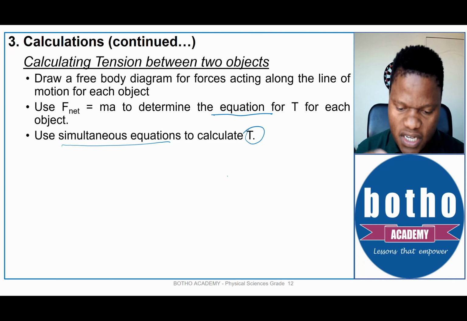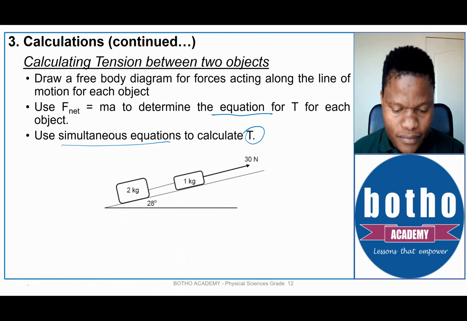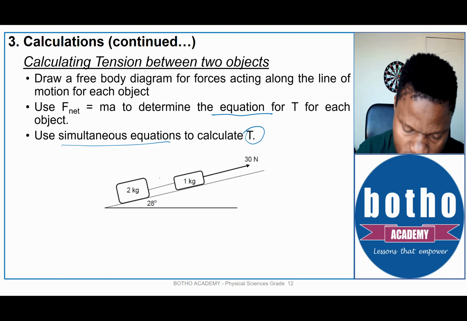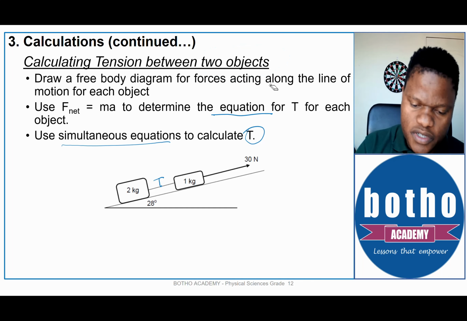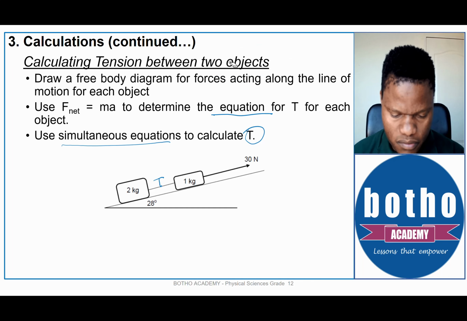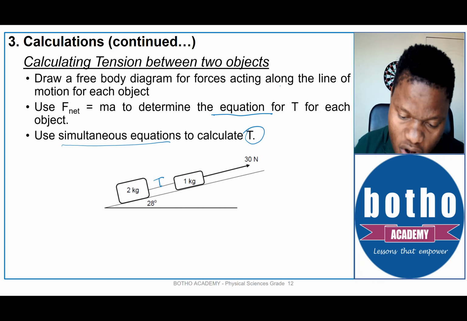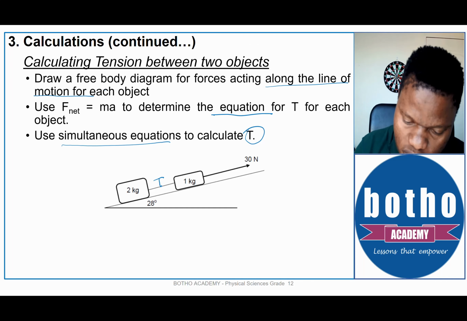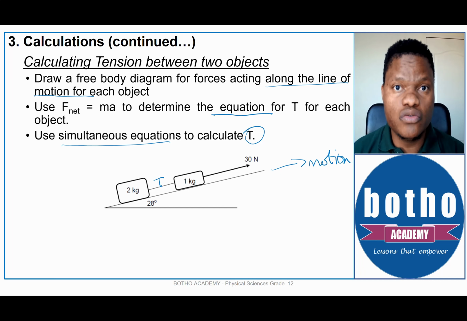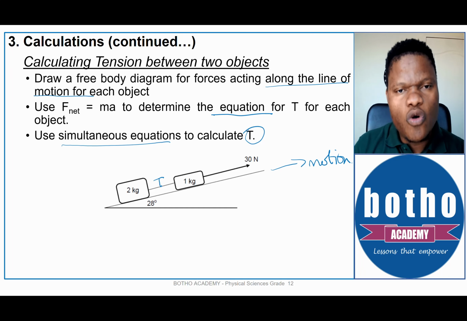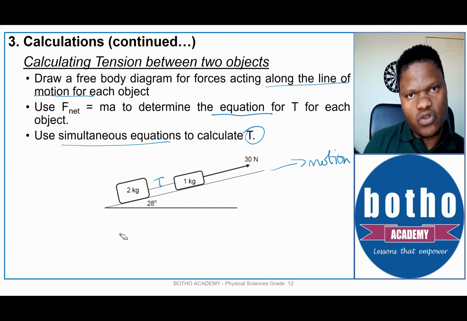Okay, let us look at a simplified version of what I'm talking about here. Let us say you want to calculate the tension. There's tension here between the two objects. Our two objects are the 1 kilogram block and the 2 kilogram block. Let's start with the 2 kilogram block. If we focus on the forces acting along the line of motion, assuming that the line of motion is up the slope, what we then have for the 2 kilogram block will be the forces acting up the slope and down the slope.